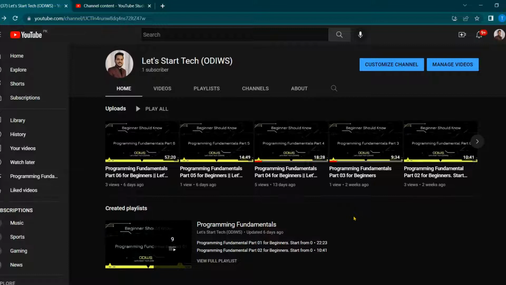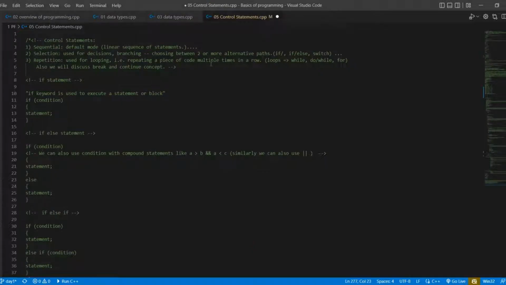In this video we are going to cover control statements, and let me open VS Code. Control statements are actually of three types. First is sequential, second is selection, and third is repetition. Sequential is the default mode, a linear sequence of statements, where every statement executes after another. First execute this line, then this line, and then this line. So this is the sequential mode of programs, and this is the default mode.